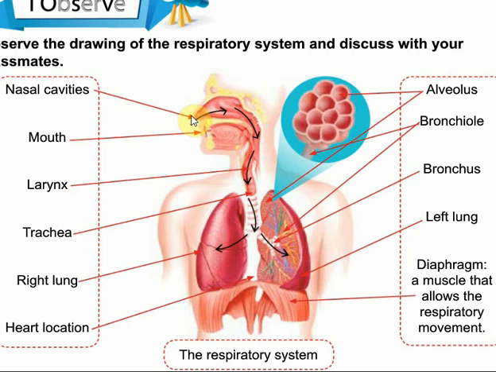Air enters our body from the nasal cavities or from the mouth, okay? Which means from our nose or from our mouth. Then air will pass through the larynx. Larynx يلي هي الحنجرة. Then it passes through the trachea يلي هي القصبة الهوائية and finally reaches to the lungs.